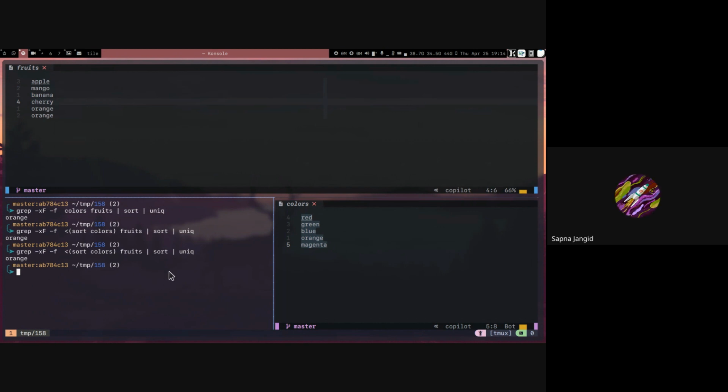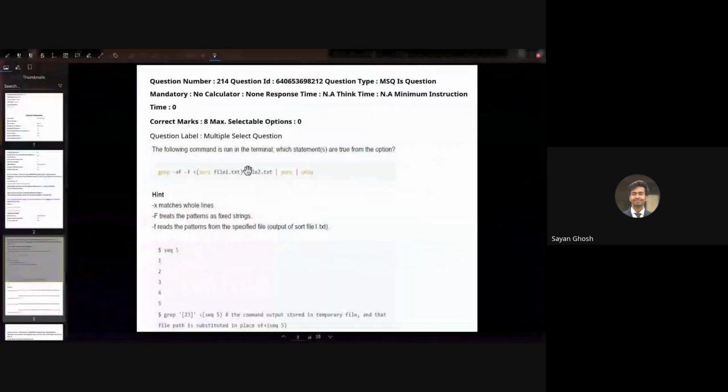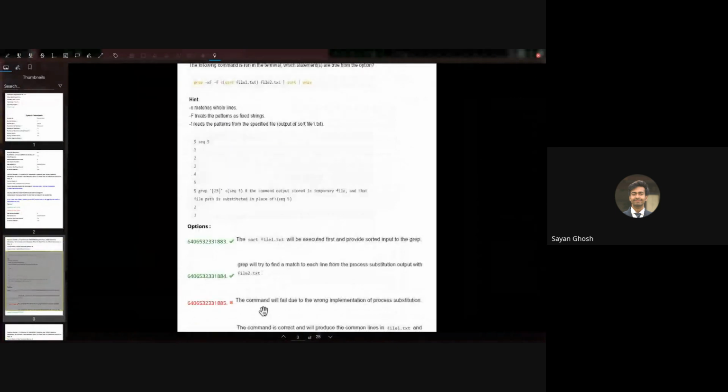Sir, then what is the sense of writing the sort in the pattern? Yeah, right. This is not doing anything, but it is also not causing any difference. If you see the options, it is clear why this is given. Here we have an option that the command will fail due to the wrong implementation of process substitution.